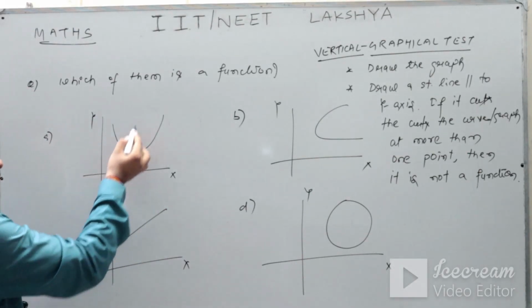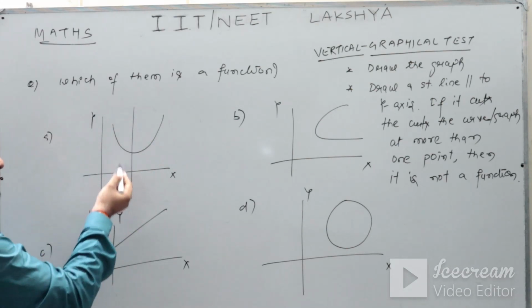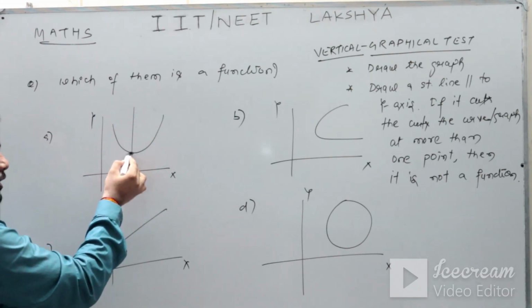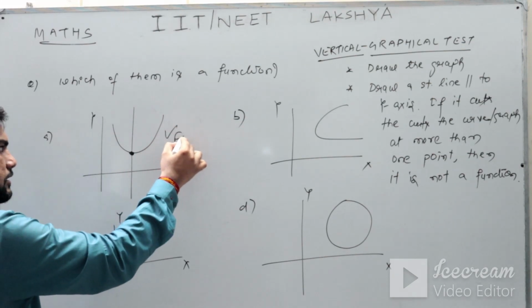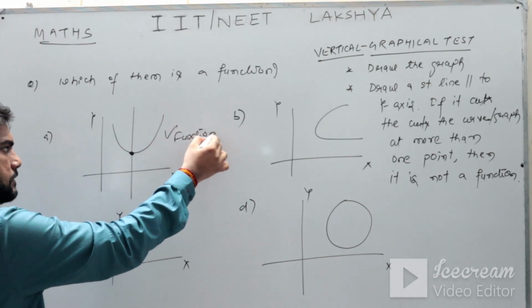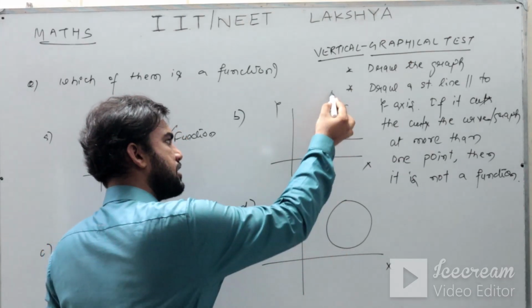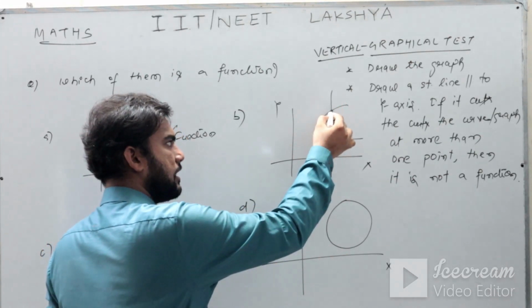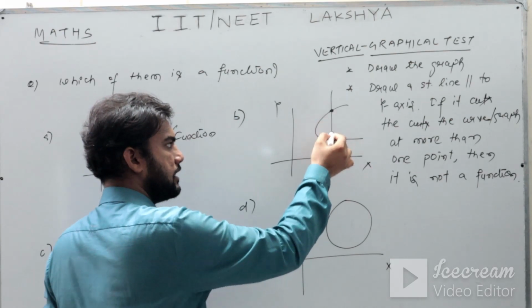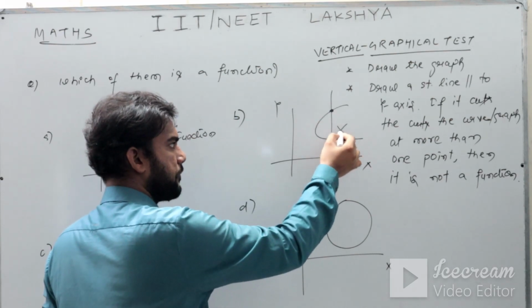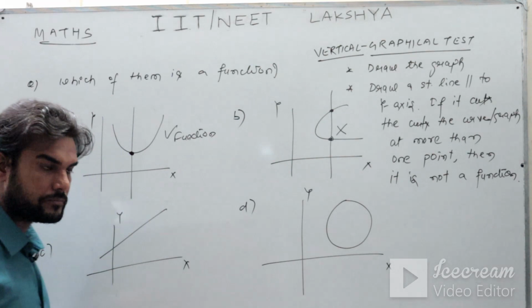So we are drawing a straight line parallel to y-axis. You see here this line cuts the graph at only one point, it means this is a function. Here if we try this method, I'm drawing a straight line parallel to y-axis. Now here the graph cuts at more than one point, here as well as here. It means it is not a function.